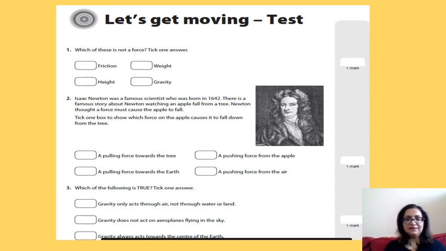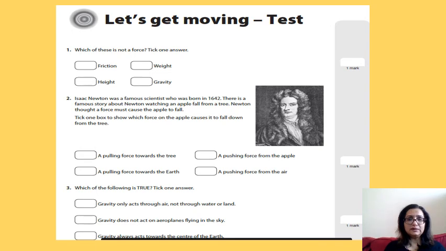Okay, let's get moving. Now, there are 7 questions in this test. The last slide will have the answers, but please don't go on the last slide. Finish the test first, write all your answers, and then you can go on the slide which has the answers. Okay, so let's go on question number 1.